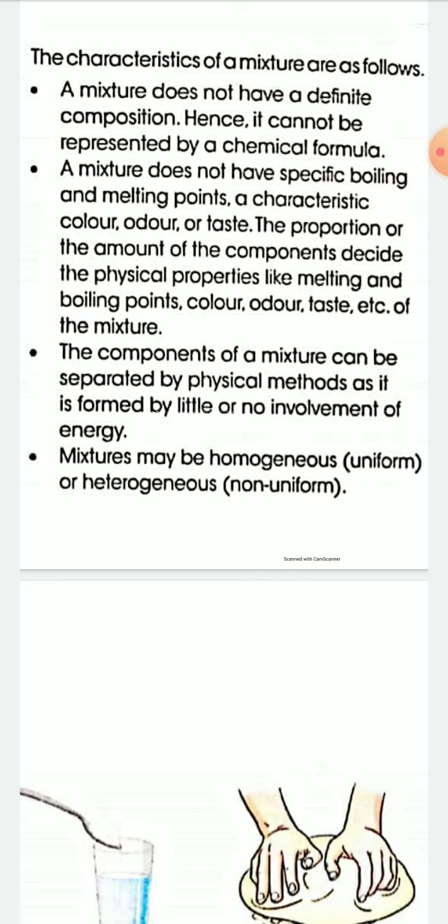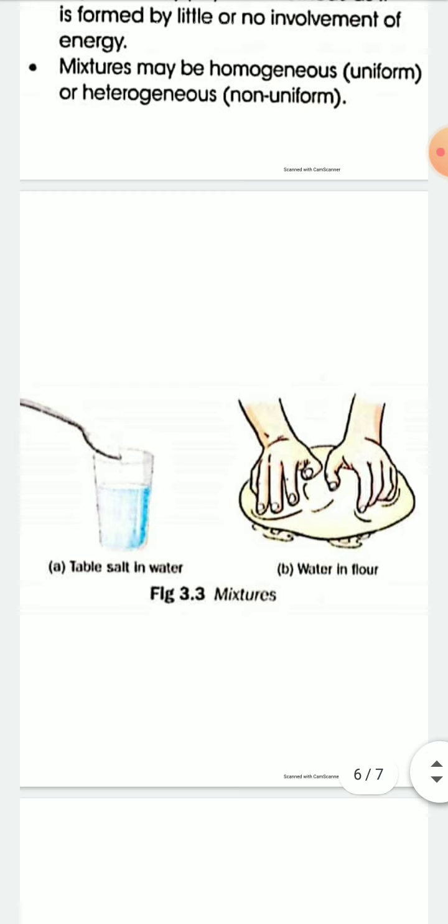Next one, a mixture may be homogeneous, that is uniform, or heterogeneous, that is non-uniform. Okay, homogeneous means uniform, and heterogeneous means non-uniform. Mixtures are of two types: homogeneous and heterogeneous. Examples of mixture: table salt in water. Second, water in flour. So these are examples of mixtures.